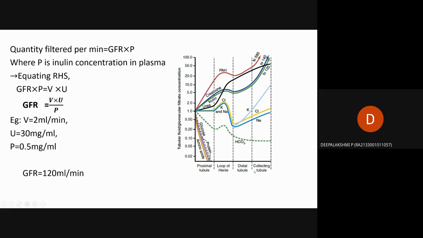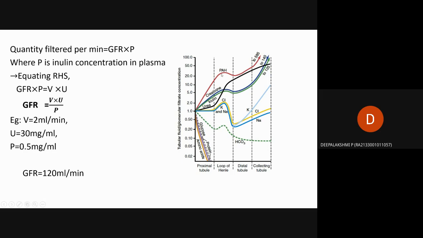The y-axis shows the tubular fluid or glomerular filtration concentration, that is, how much of these molecules is filtered in the glomerulus in each tubule. The graph is created according to the filtration rate in the glomerulus.